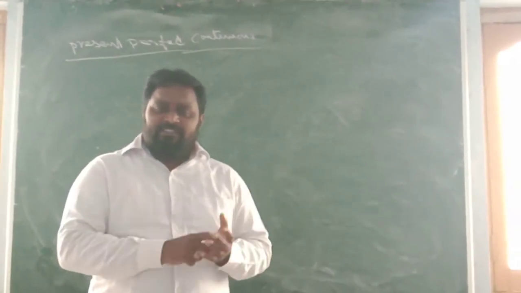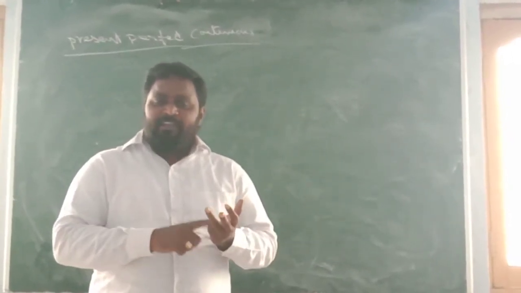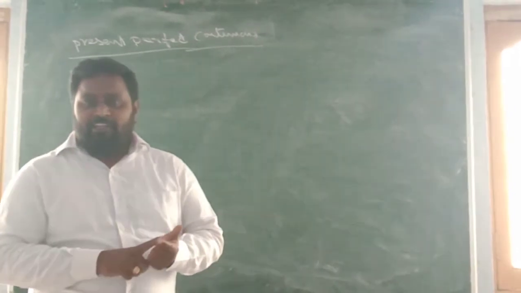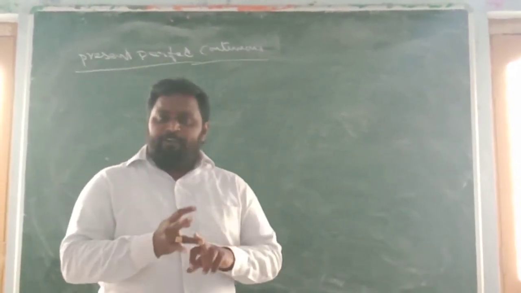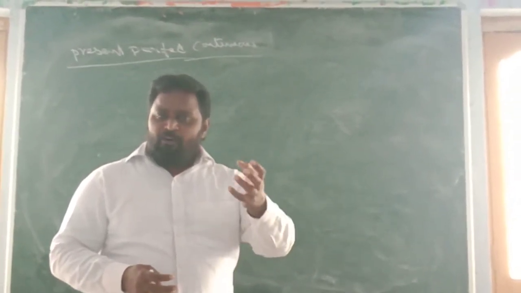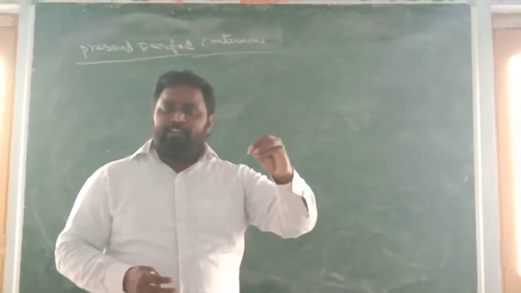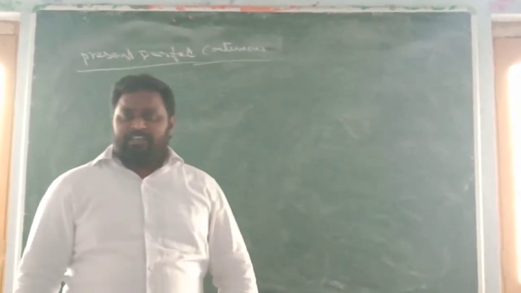We can recognize this tense very easily with the clue words. Those are daily, regularly, generally, usually, always, never, every place, time. These are all the clue words. If you find any one of these words, immediately you can blindly say that the tense is simple present tense.